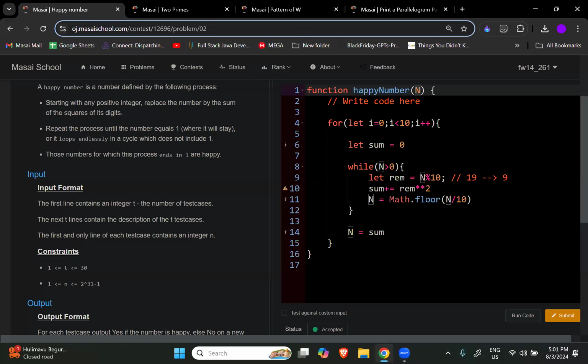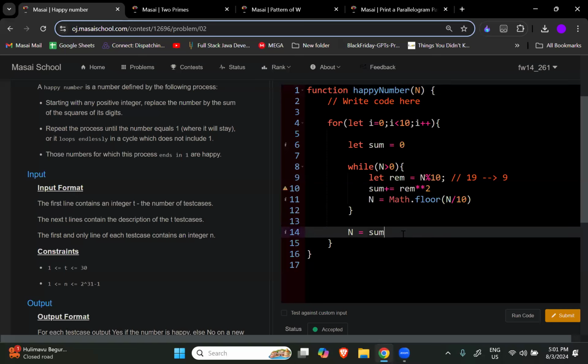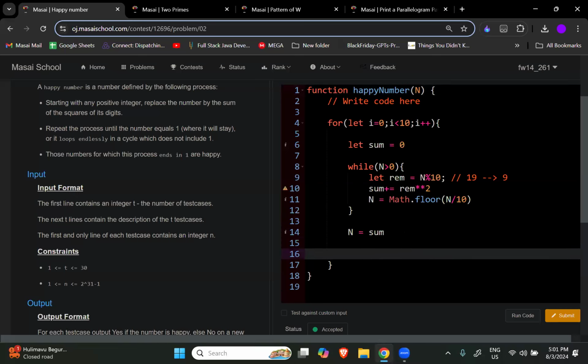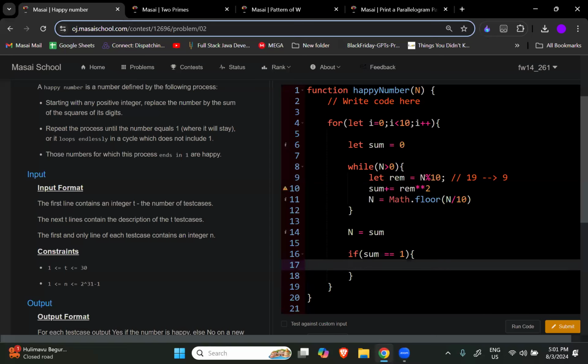Okay, now n is equal to sum, that I have done. Now what is the next task? I should check, right, कि जो भी sum के अंदर answer आया है, does it look like 1? I should check it, right? So sum is equal to 1. If I got 1 in the sum, then what I can say? Tell me. तो हम क्या करेंगे?